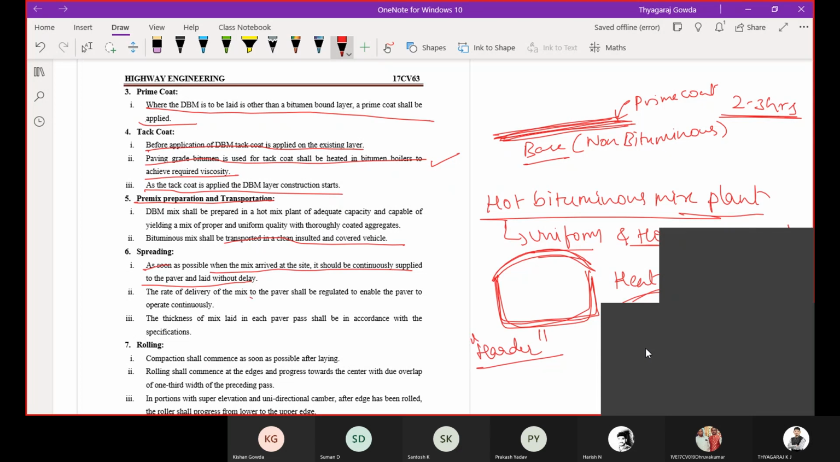Then the rate of delivery of the mix to the paver shall be regulated to enable the paver to operate continuously. Without any stoppage of the paver, you are going to continuously supply the mix and lay it. Then the thickness of mix laid in each paver pass shall be in accordance with the specifications. You are going to check regularly how the thickness is maintained in the DBM layer.